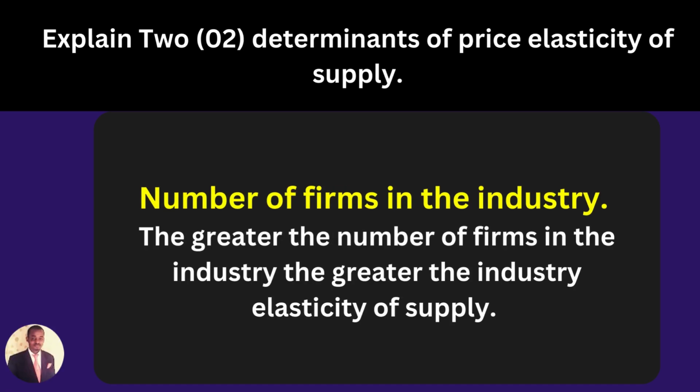Now the next question says explain two determinants of price elasticity of supply. Number one, number of firms in the industry. The number of firms in the industry is very important because it determines price elasticity of supply. The greater the number of firms in the industry, the greater the industry elasticity of supply. So the more firms in the industry, the higher the elasticity of supply is going to be.